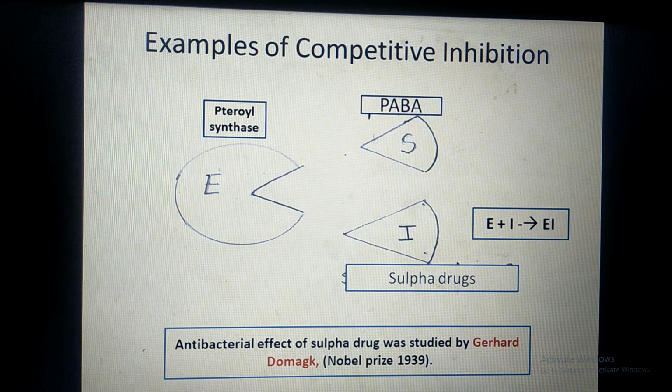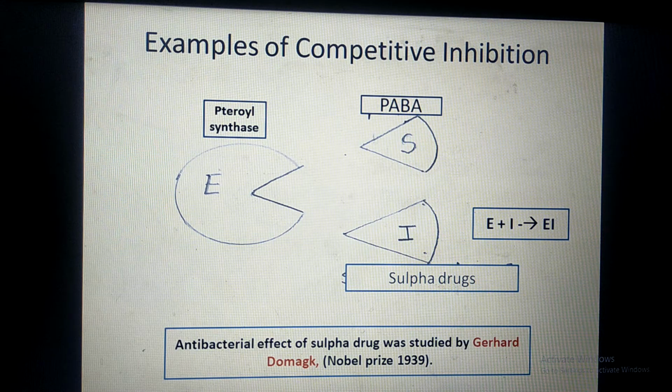As we are giving the sulfa drugs in high concentration, the concentration of sulfa drug is more. Therefore, as we have seen in competitive inhibition, who will succeed in binding at the active site? Those which have more concentration. So in this case, the concentration of sulfa drug is more, so they will succeed in binding at the active site of the enzyme and form EI complexes.